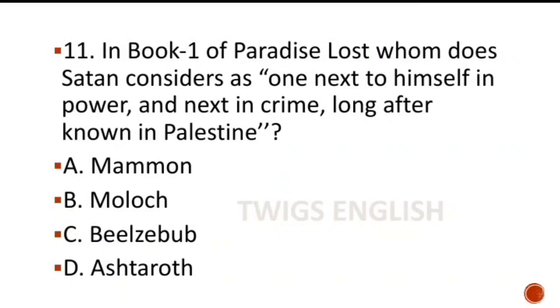Next, in Book 1 of Paradise Lost, whom does Satan consider as one next to himself in power and next in crime, long after known in Palestine? That is the second in command of Satan, mentioned in Book 1. Here the right answer is Beelzebub. Option C is right here.